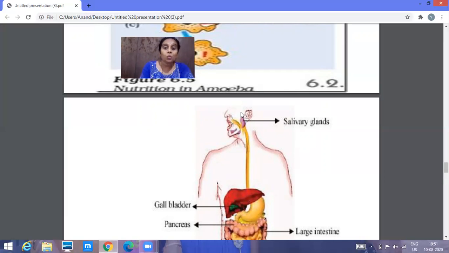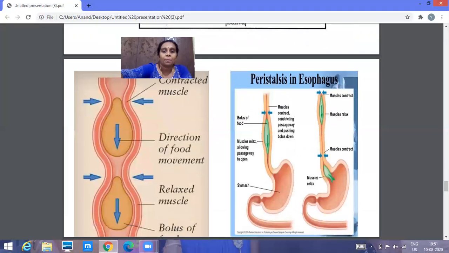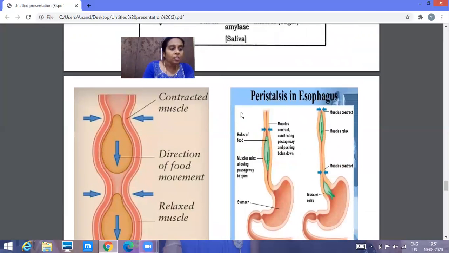See, what happens when the food enters the food pipe? There will be a lot of changes that take place in the food pipe. We'll see what happens in the food pipe. Yeah, you can see over here. So I'll repeat, the food pipe or esophagus is a tube-like structure that arises from the mouth and it will be connected to the stomach.